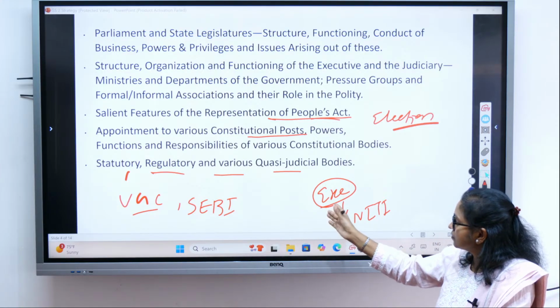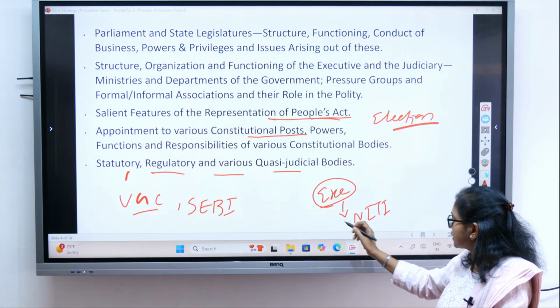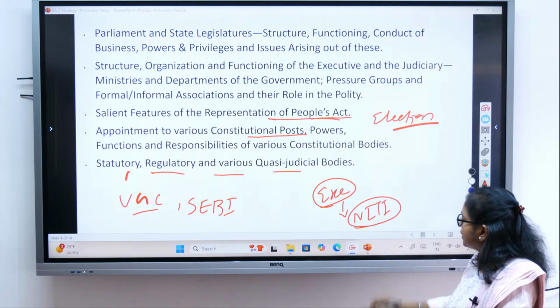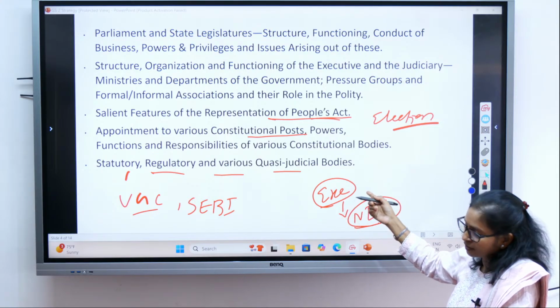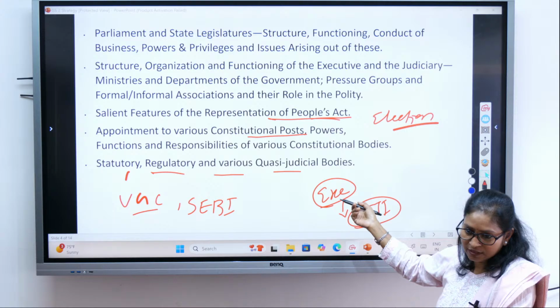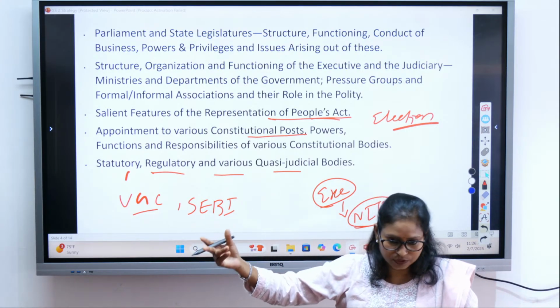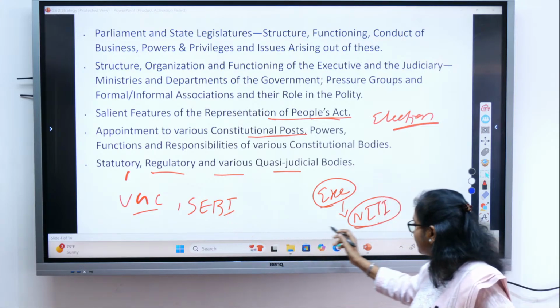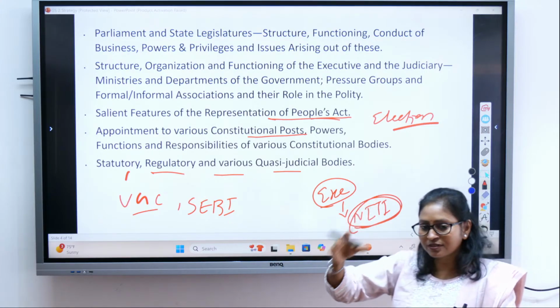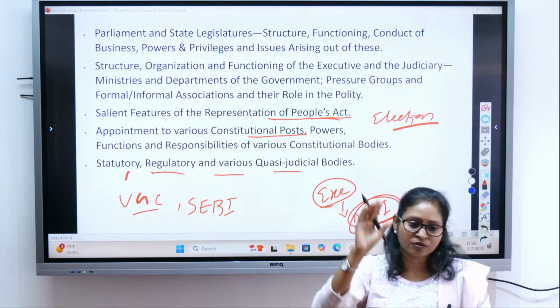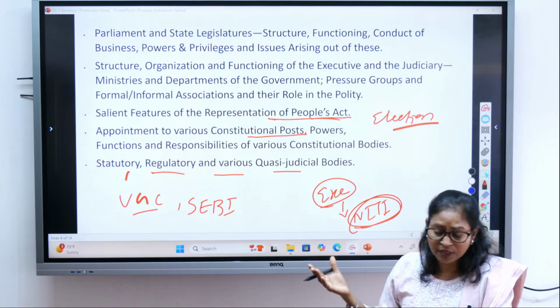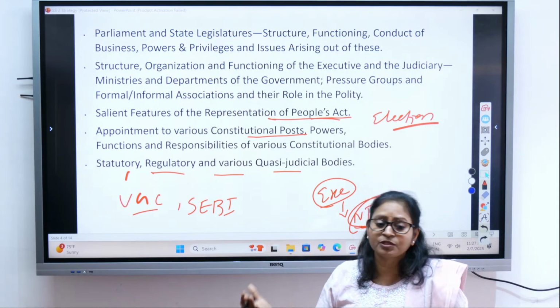Then there are other bodies which are created by the government itself. They are called bodies created by the executive, right? So they are called non-statutory, non-constitutional bodies. For example, Niti Aayog is non-statutory and non-constitutional. These kinds of questions will come in your prelims also.